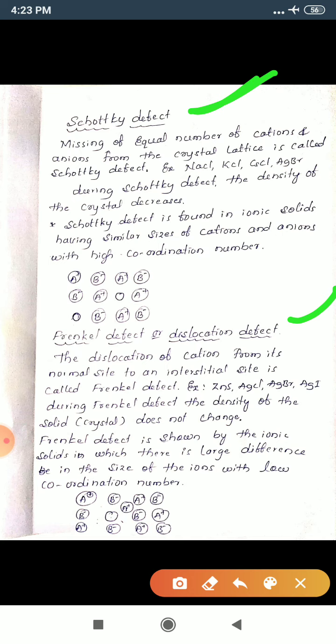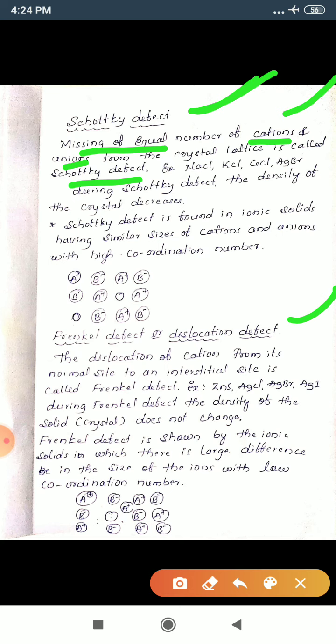First, we have to understand what we mean by Schottky defect. Schottky defect means missing of equal number of cations and anions from the crystal lattice. Once again, I will repeat, missing of the same number of cations and anions from the crystal lattice is called Schottky defect.